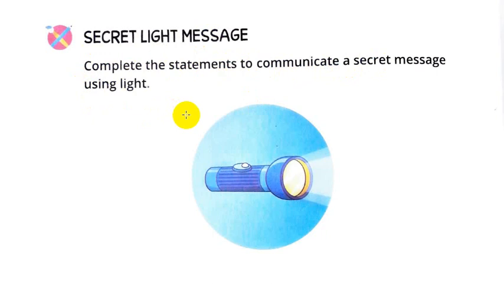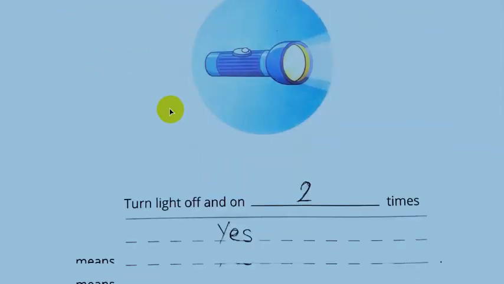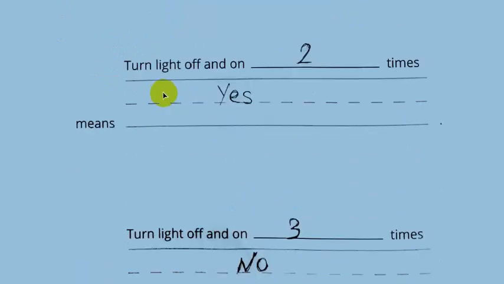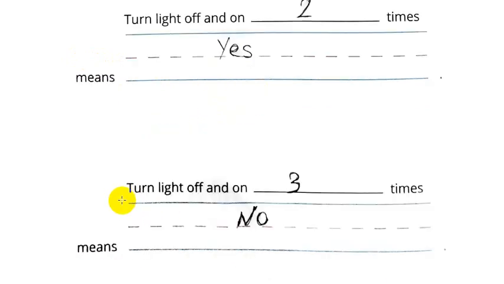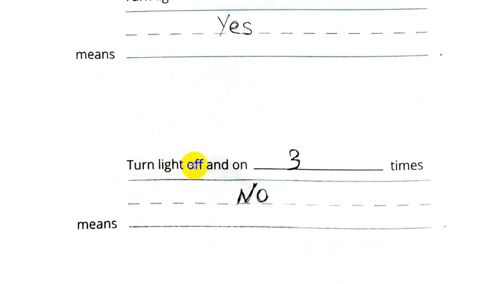If the answer is yes, turn the light off and on 2 times. And if the answer is no, turn the light off and on 3 times. Okay? Again, turn the light off and on 2 times means the answer is yes. And turn the light off and on 3 times means the answer is no.